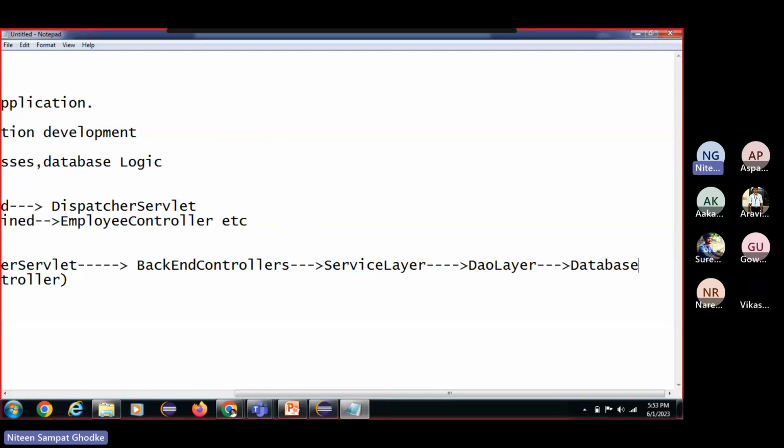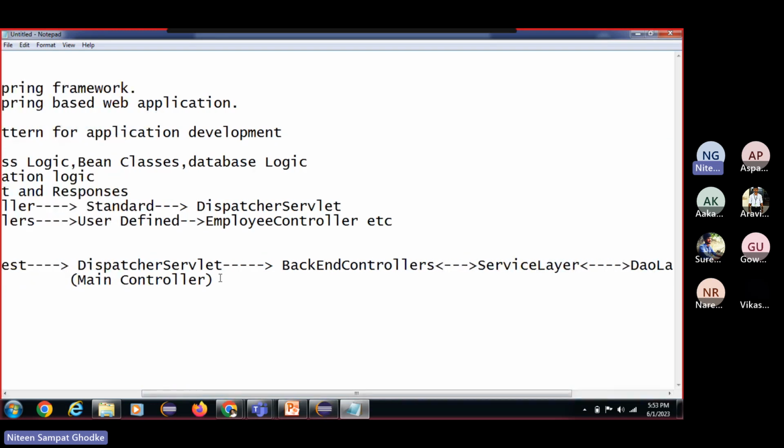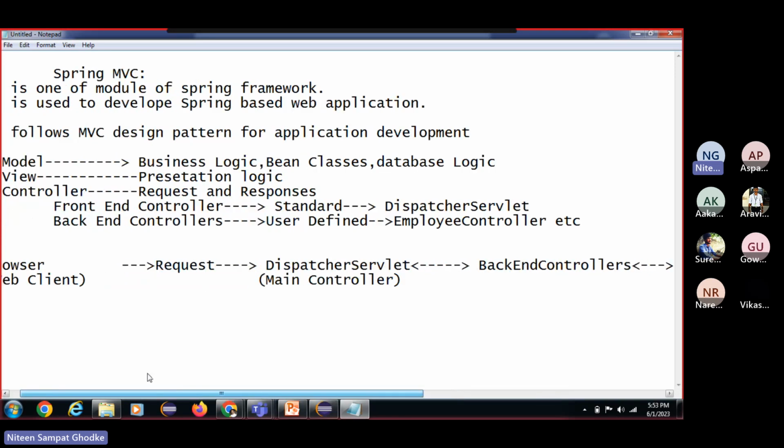In the database, if you have the record, we can fetch that, or if you want to save that record, it will get saved there. From here it will again come back to the DAO layer, then to the service layer, then to the backend controller, and from the backend controller to the dispatcher servlet. The dispatcher servlet will give the response back to the browser.